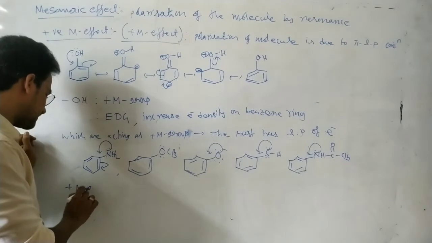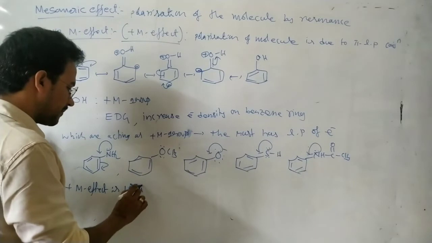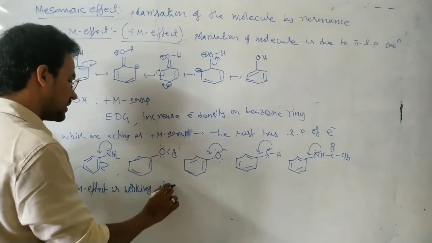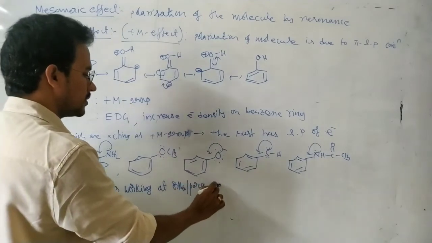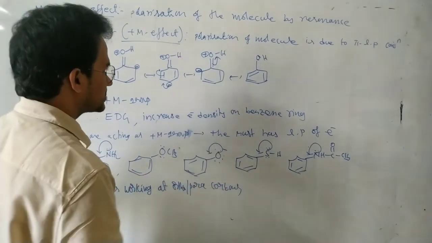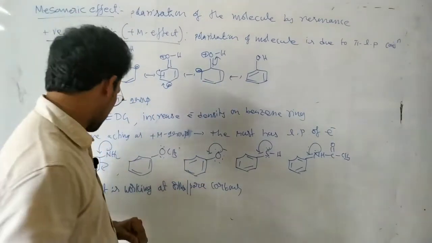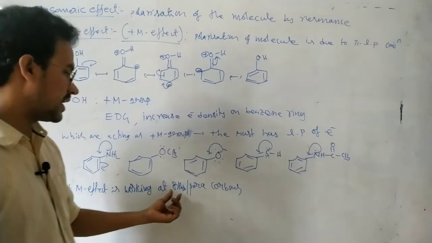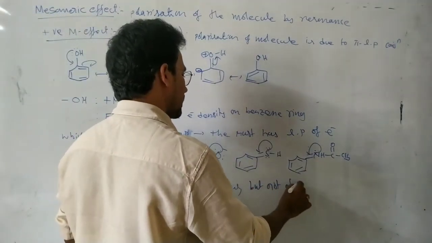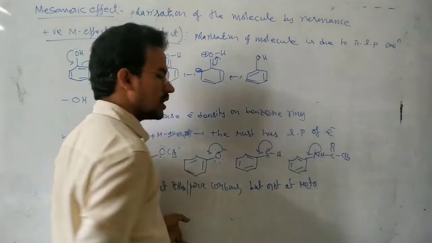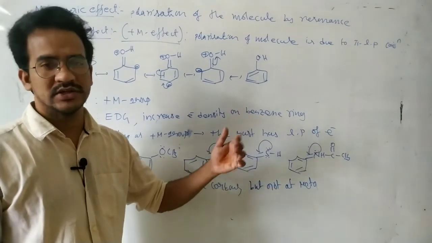Plus M effect is working at ortho para carbons. That means because of the transfer of electrons, electron density is raising at ortho para positions, but not at meta position. Okay, so plus M effect is working at ortho para carbons, but not at meta. It's a very important point. Okay, we will use this one in applications.